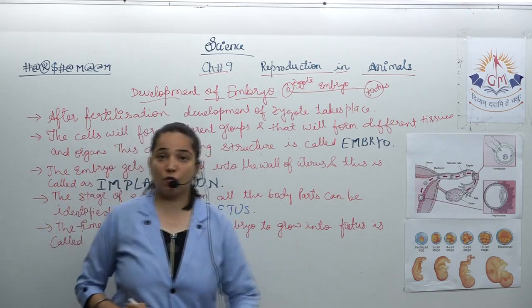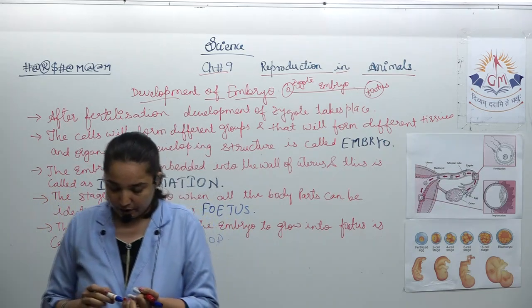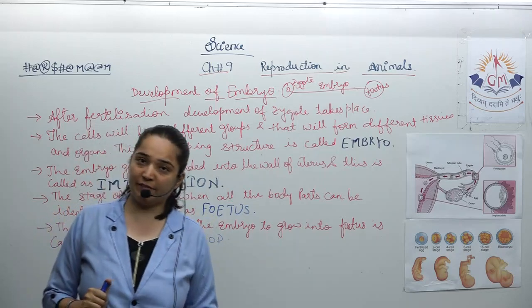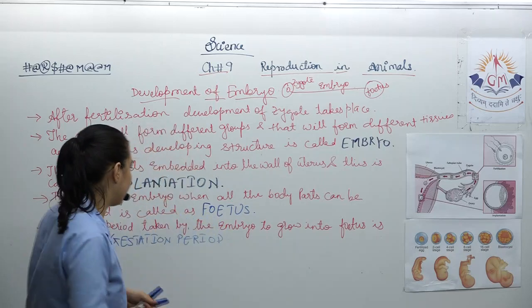And this period is of how much time? It is of about 40 weeks or 280 days.